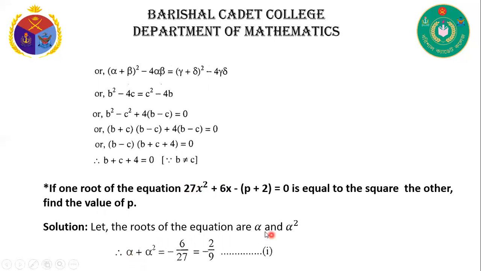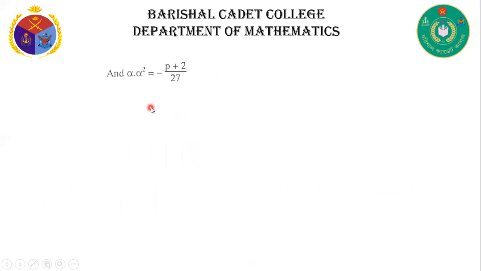That's why you can write alpha plus alpha square is equal to minus 6 by 27, that means minus 2 by 9. This is equation number 1. And the product, alpha into alpha square, is equal to minus p plus 2 by 27. That means alpha cube is equal to minus p plus 2 by 27.